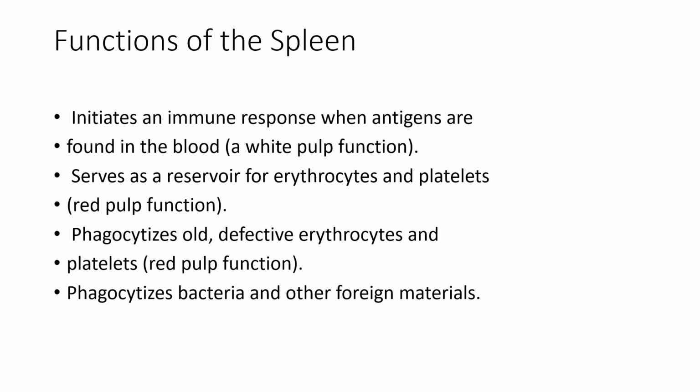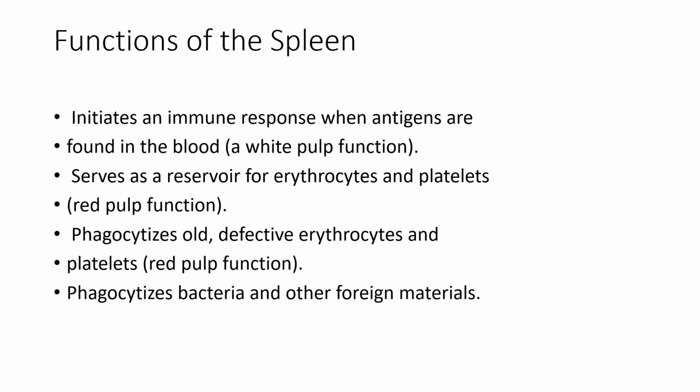Now function. What is the function of the spleen? The main function of the white pulp is to initiate an immune response when antigens are found in the blood. It also serves as a reservoir for erythrocytes and platelets. Red pulp function: phagocytosis of old defective erythrocytes and platelets, and phagocytosis of bacteria and other foreign material.